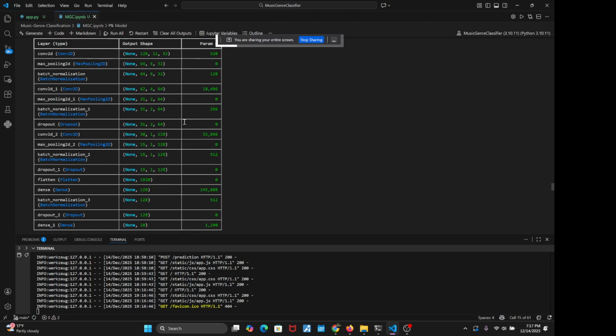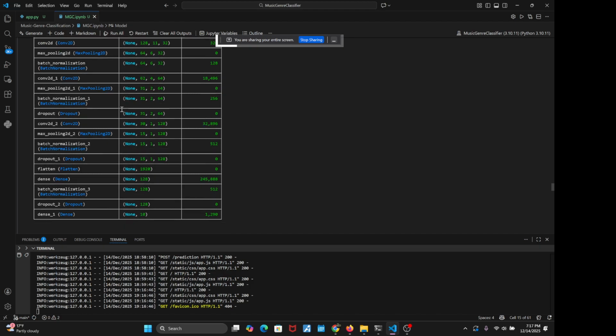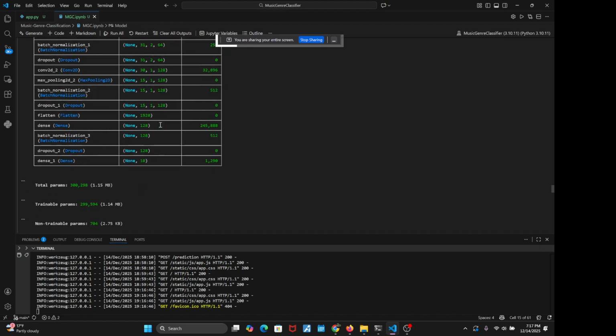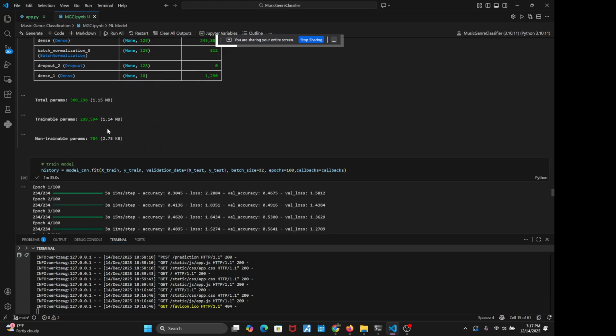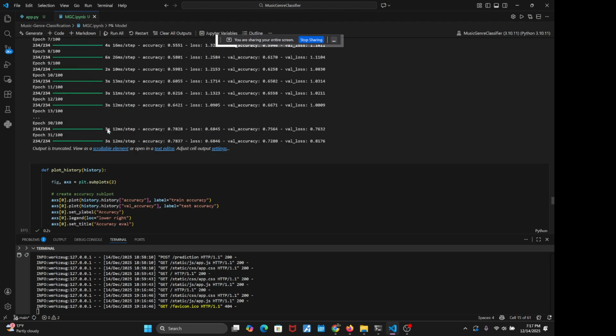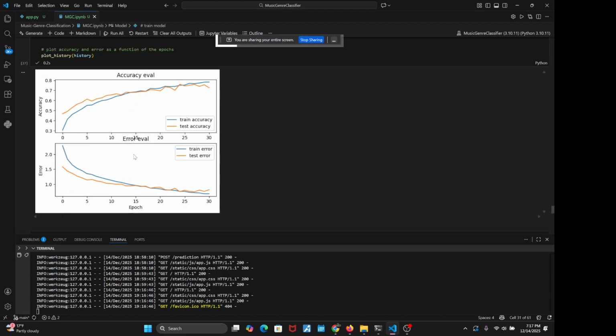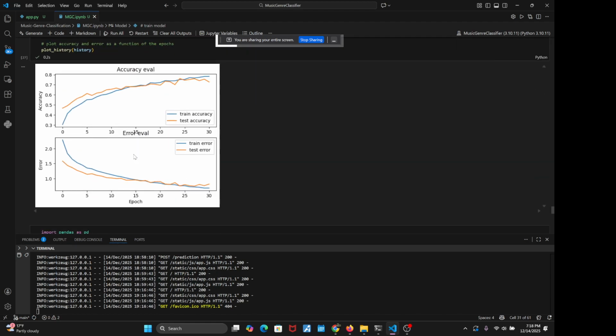For the model, this is the architecture that we chose, where we have max pooling layers and batch normalization to avoid overfitting, and then the conv layers for the CNN to work. These are the total parameters that we have. And finally, we got an accuracy of 78%, where we stopped the epochs to prevent overfitting. And this is how our curves look.